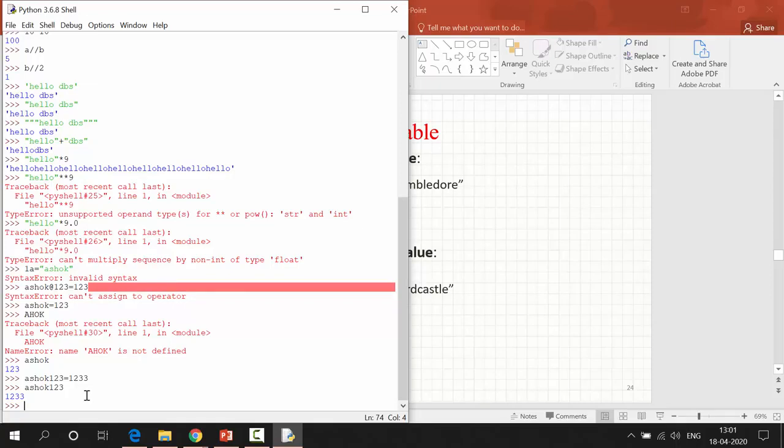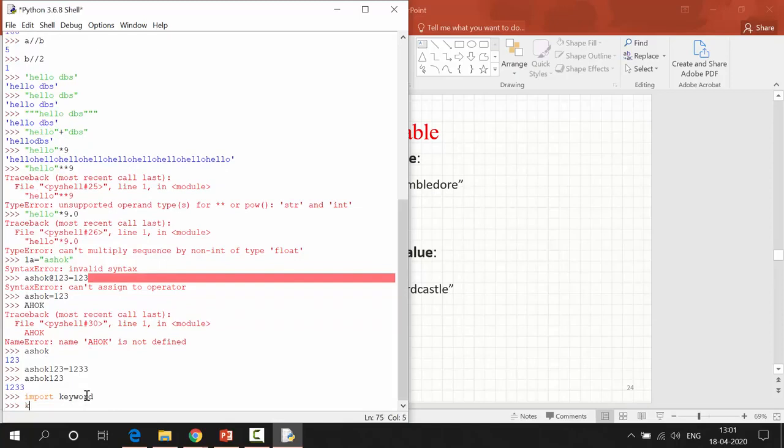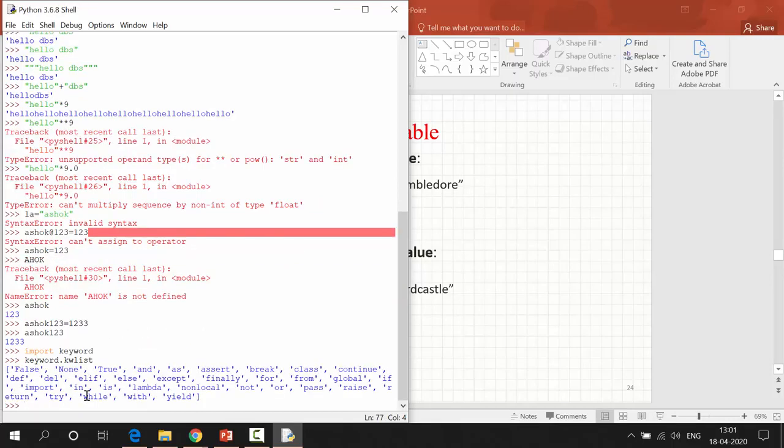Python contains 35 keywords. To see all those keywords, first we need to import keyword, then keyword dot kwlist. These are the 35 keywords we have in Python. So don't use these keywords as your variable.